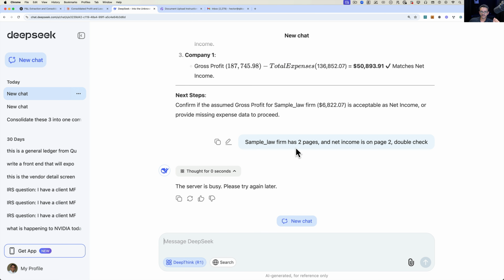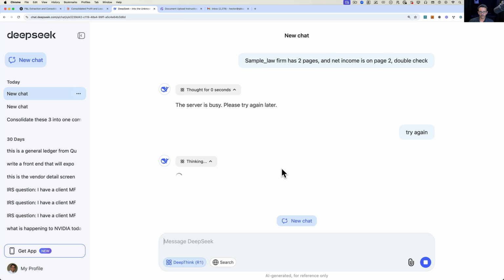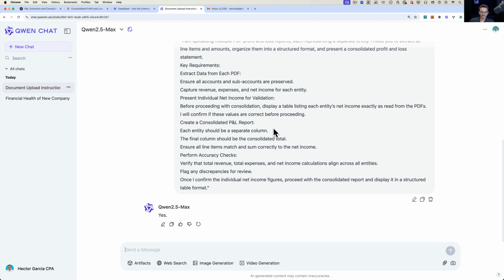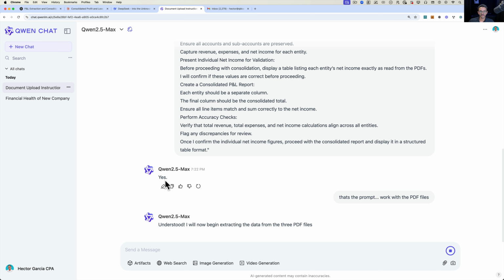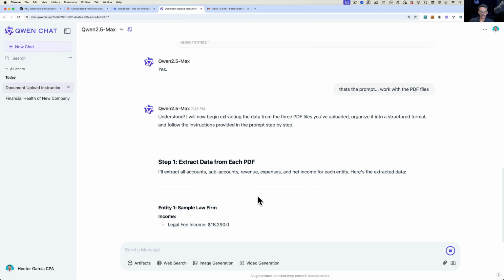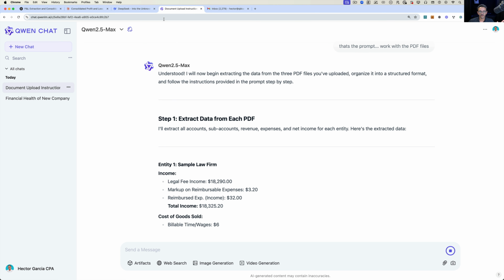Let's go with DeepSeek. Did DeepSeek do anything else? Let's say, try again. Is DeepSeek going to work for me, or is it just going to time out? Who knows? Let's see what Qwen does. So Qwen just said yes. Okay, so that's the prompt. Work with the PDF files. Not sure why Qwen got stuck there and just answered yes. Okay, now it's starting to do its thing. Let's let Qwen do its thing.